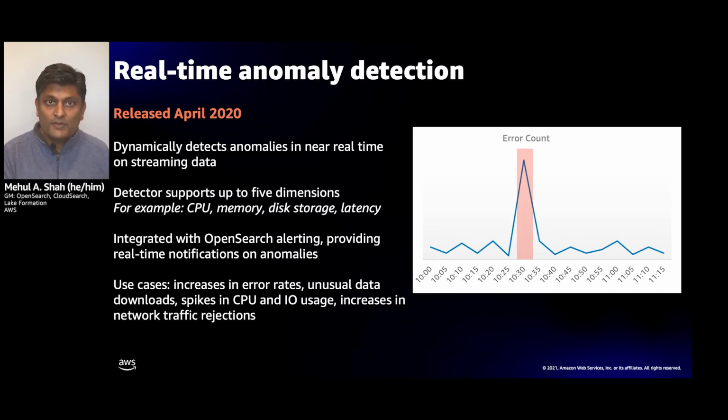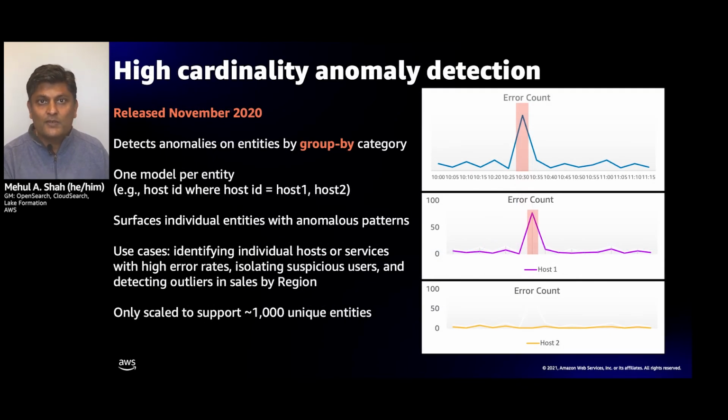Because with this approach, you have a single index and a single stream that's coming in, and often you want to break up the stream into multiple smaller streams. For example, if you have a distributed system with multiple hosts, the hosts may be coming and going in your system. You don't want to constantly build an index per host. And the variations per host may vary. Some hosts might have fewer error counts, and some other hosts might have much larger error counts. And so the ones that have fewer error counts will get swallowed by the hosts that have larger error counts, and you want to be able to separate that out.